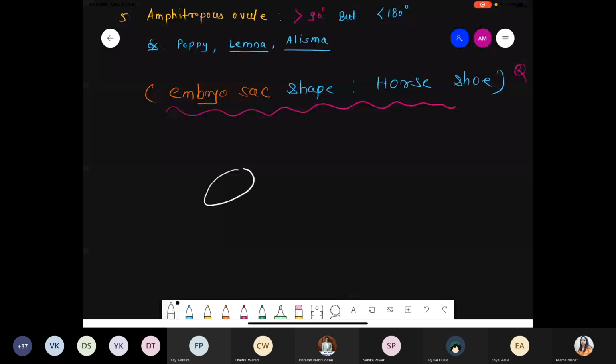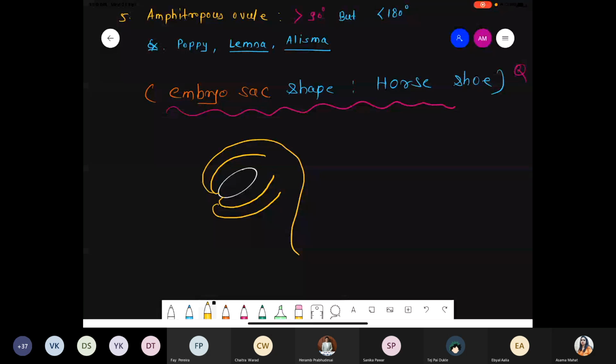Somewhere in the middle it will be present, and the typical embryo sac, which is a horseshoe shape.